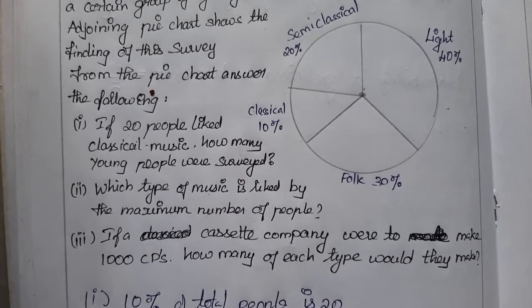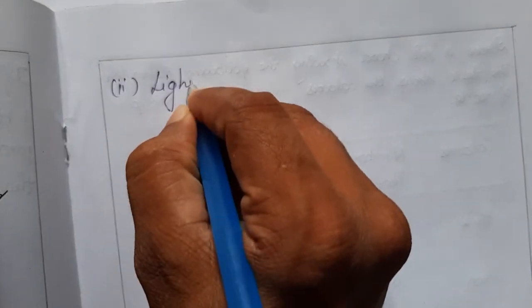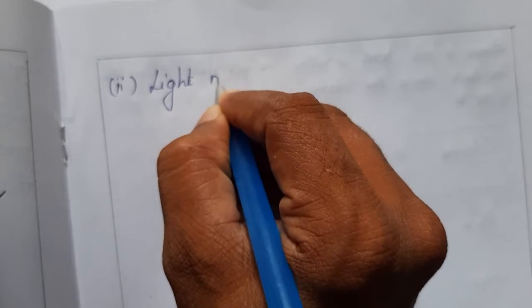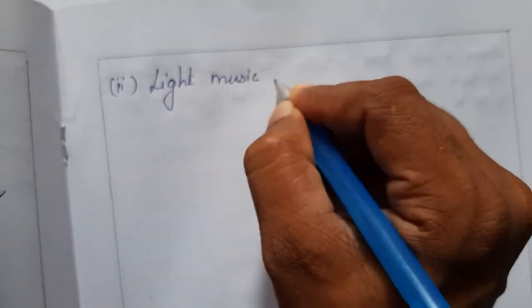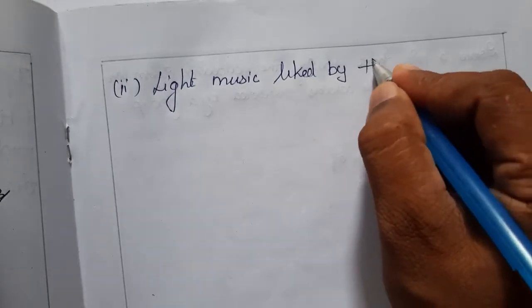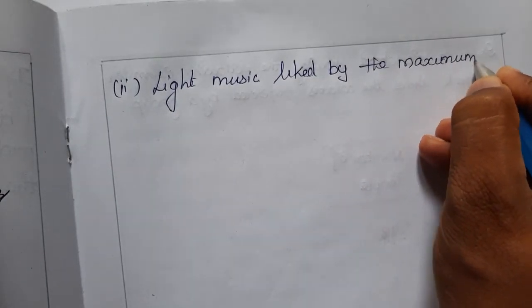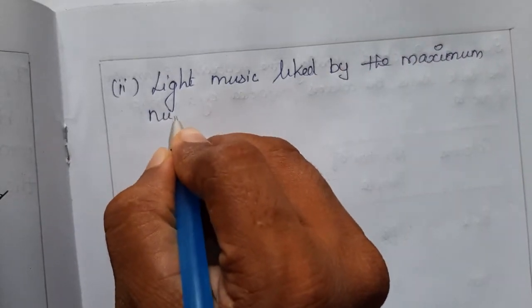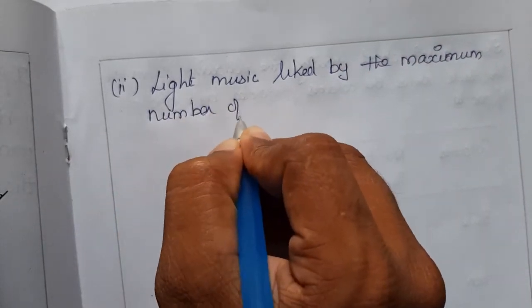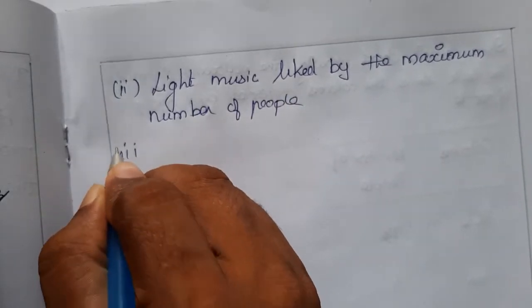Then the answer is light music is liked by the maximum number of people. We'll go for the next question.